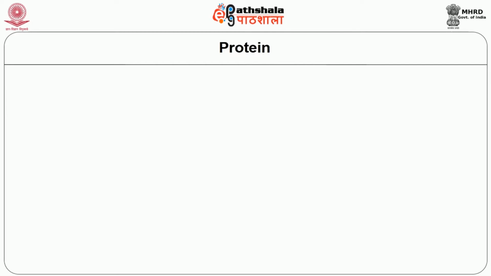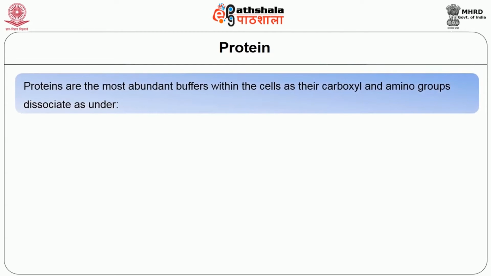Now coming to proteins. Proteins are the most important buffers within the cells, as their carboxyl and amino groups dissociate, as you are seeing in the slide. On addition of an alkali, the hydrogen ion will be donated by the carboxyl group, and on the addition of an acid, the amino group will accept the hydrogen ion, forming the RNH3+ ion.